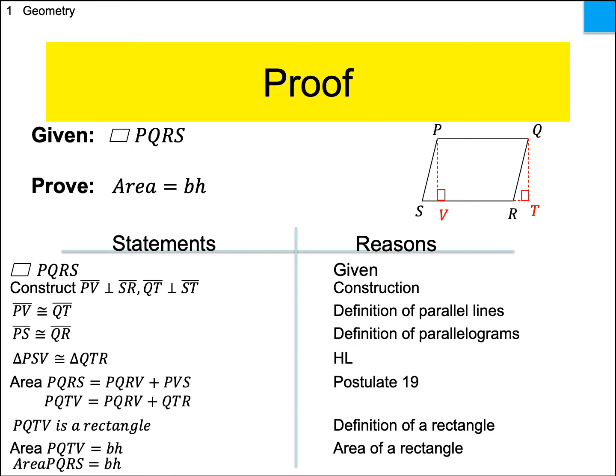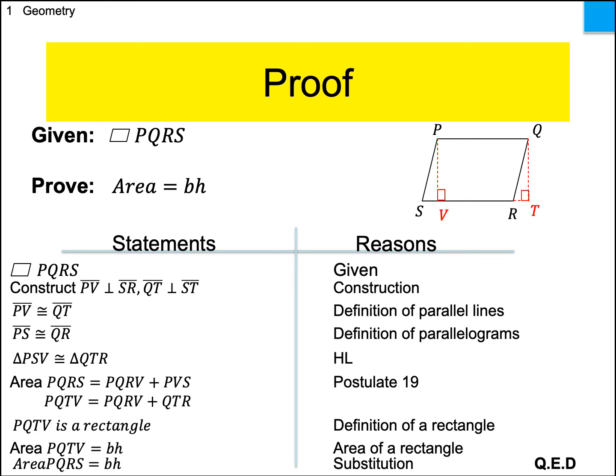And since PVS and QTR are congruent, I could do a quick substitution, and therefore you could say that those two are equal as well. So PQTV is also the same as PQRS, therefore it must have the same formula. So just using a little bit of substitution.